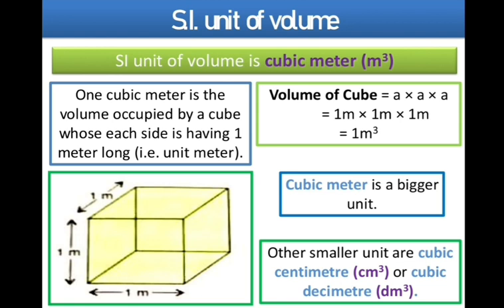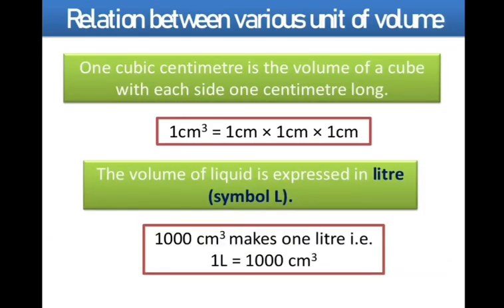Now the way in which we define the cubic meter, we can also define the cubic centimeter or cubic decimeter. So a cubic centimeter is the volume of a cube whose each side is 1 centimeter long. We can write 1 cubic centimeter as 1 centimeter into 1 centimeter into 1 centimeter.